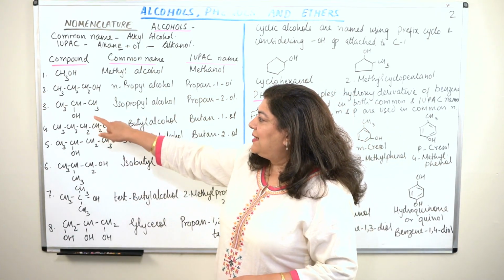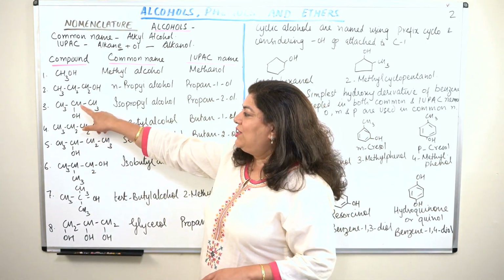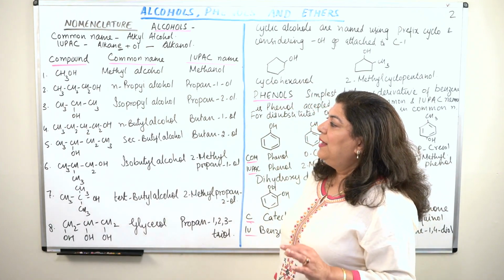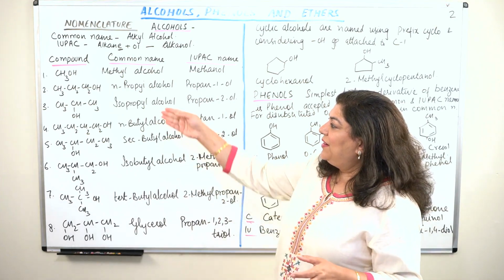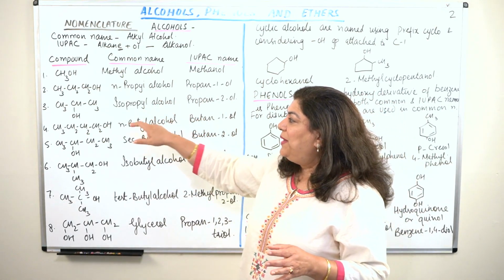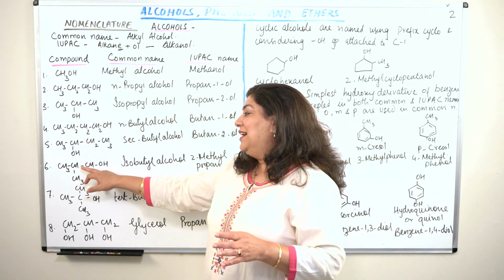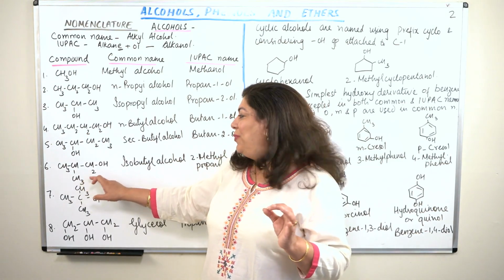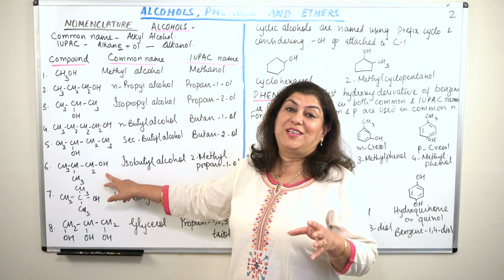In isopropyl, the CH had the OH, and in isobutyl, the second CH has a methyl group, and the terminal CH2 seems to be having OH attached to it.